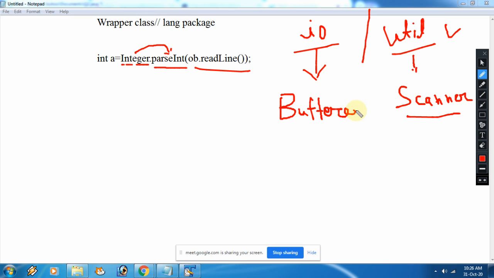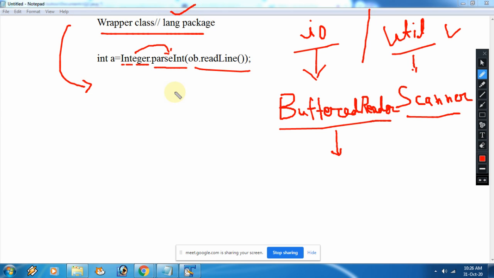But for this we need to write a very long statement to create an object of this buffered reader class. In short we can say this wrapper class is available in the lang package, and this lang package is by default available in all Java programs. So now the wrapper classes are used to convert an object, means this value ob.readLine, or you can say ob.nextLine.